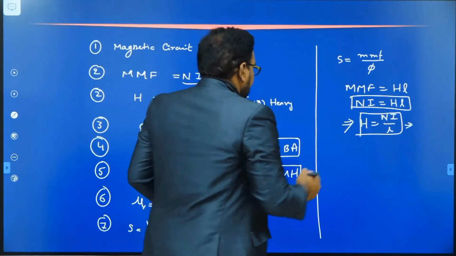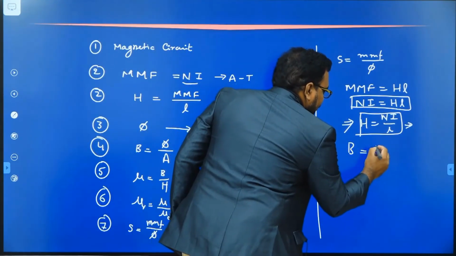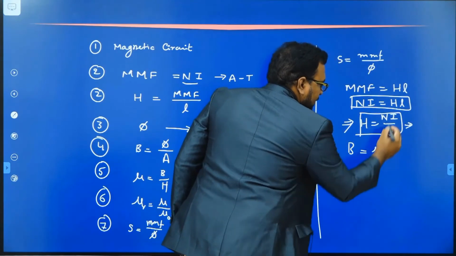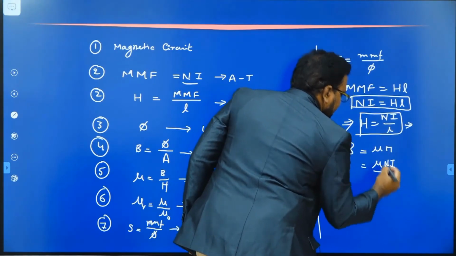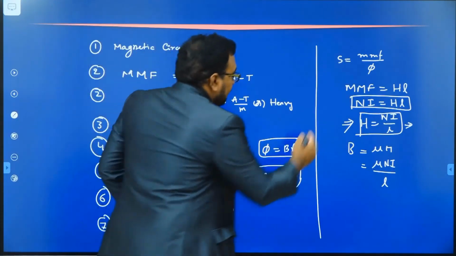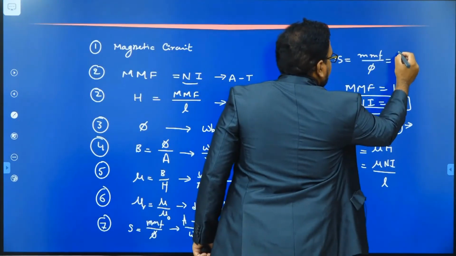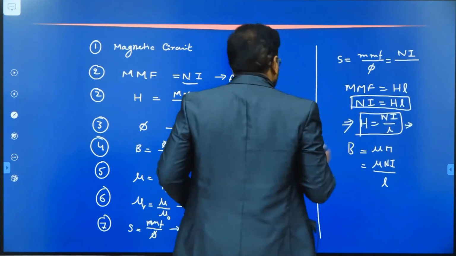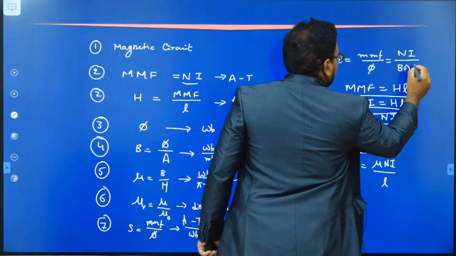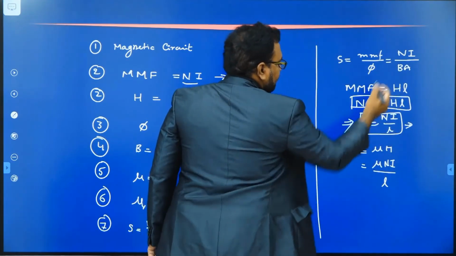If you consider B is equal to mu into H, in place of H, write this one, mu NI by L. Now what is S here? The reluctance is MMF by phi. MMF is N into I. And what is the value of phi? B into A. We have calculated the value of B, substitute here.